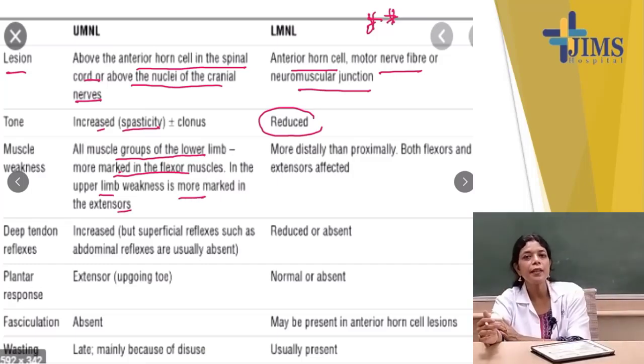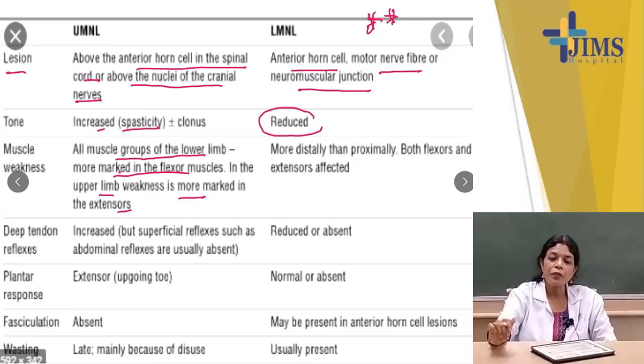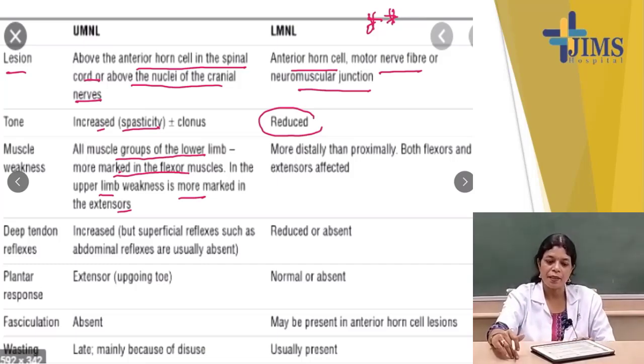I am telling this about upper motor neuron lesions: the weakness in the lower limb is more in the flexors, and in the upper limb more in the extensors.